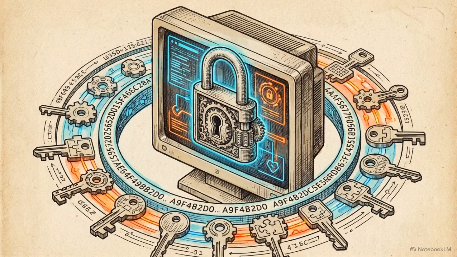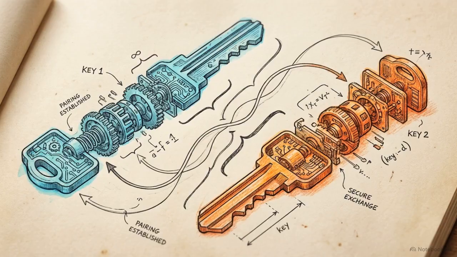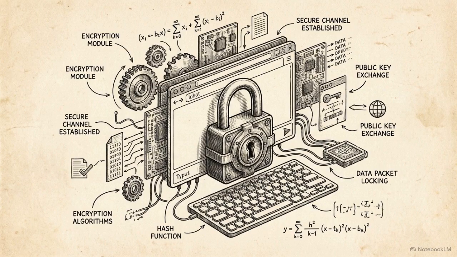Venice's end-to-end encryption mode adds another layer by implementing ECDH key exchange and AES-256 GCM encryption on the client side. ECDH allows 2 parties to establish a shared secret, while AES-256 GCM is a high-speed authenticated encryption standard. The prompt is locked before it ever leaves the browser.